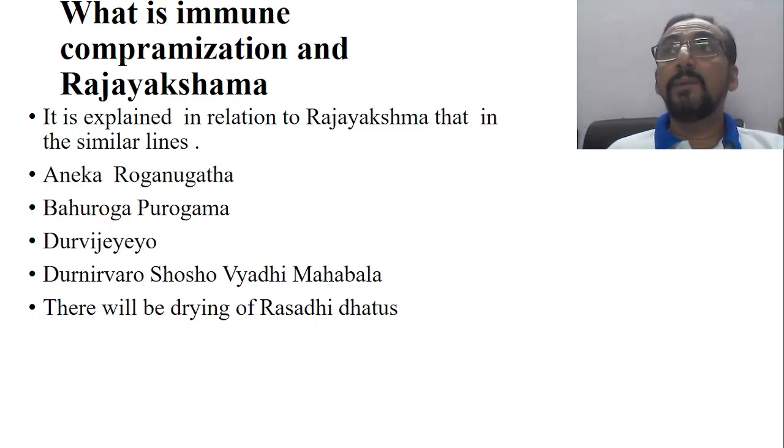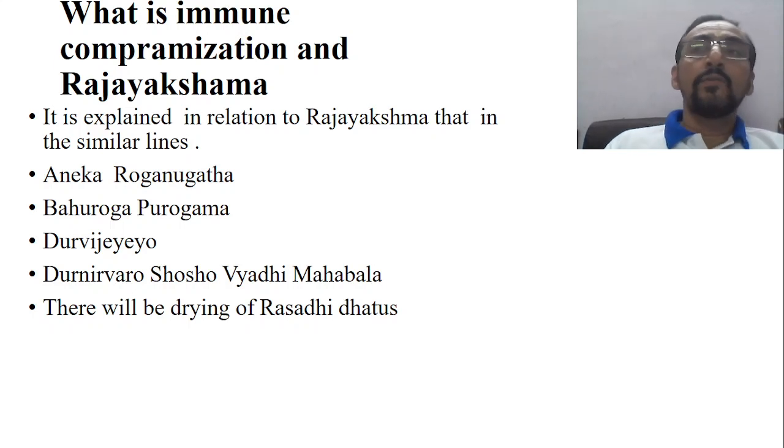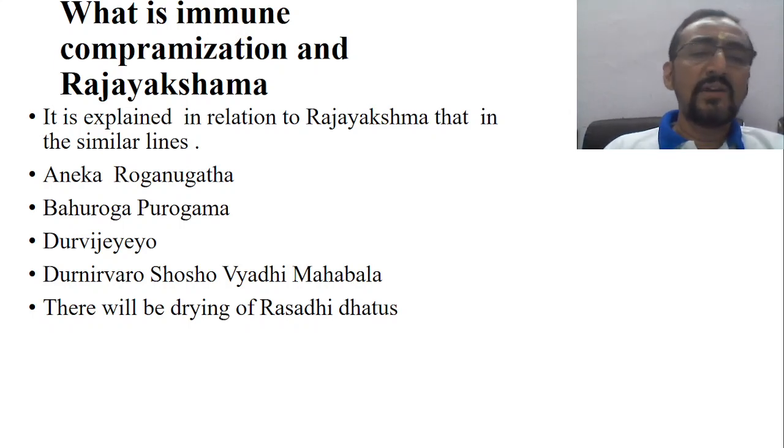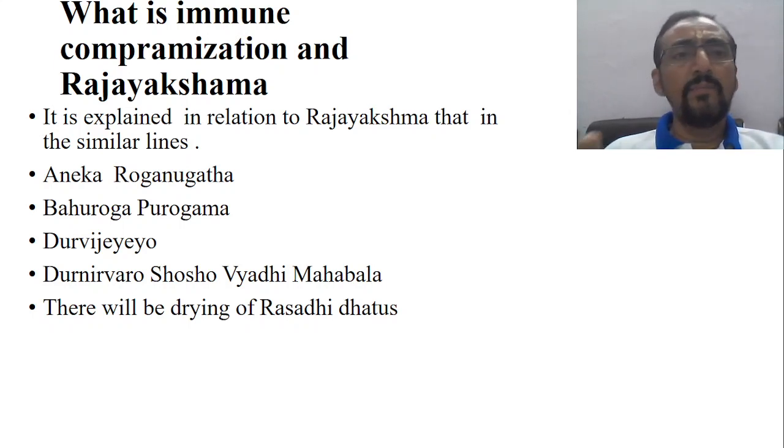And the vyadhi bala is more and deha bala will be less in such a condition. Deha bala is nothing but immunological power. So that will be less and vyadhi bala will be more. And there will be a drying of the rasadi dhatus. Yes, metabolism is disturbed. Now, if you look into the definitions of immunocompromised state as explained in contemporary science, it is almost equal to this particular shloka which is given in the context of Rajayakshma. Therefore, we can better compare this Rajayakshma with an immunocompromised state rather than one particular disease.